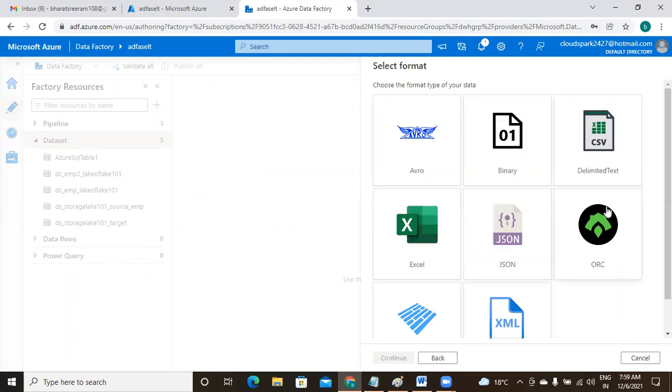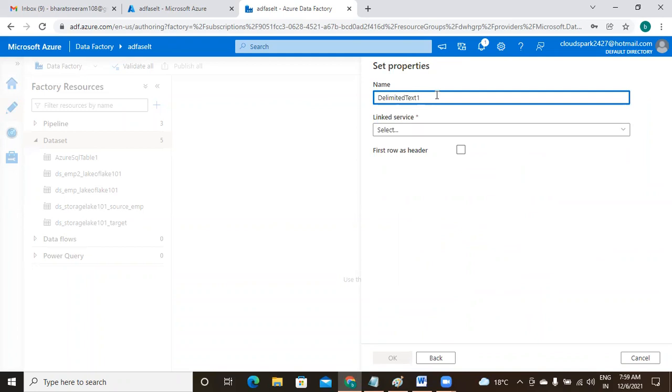What is the format of your file? Delimited text file. With the remaining formats we will work later. Something your client will ask you, convert your file into Avro format. Sometimes he forces you to ORC format, Parquet formats. In this way, different formats are there. So what is the importance of other formats? Advantages we will discuss later, in the file format session. For now, I am selecting only plain text, which is delimited text.